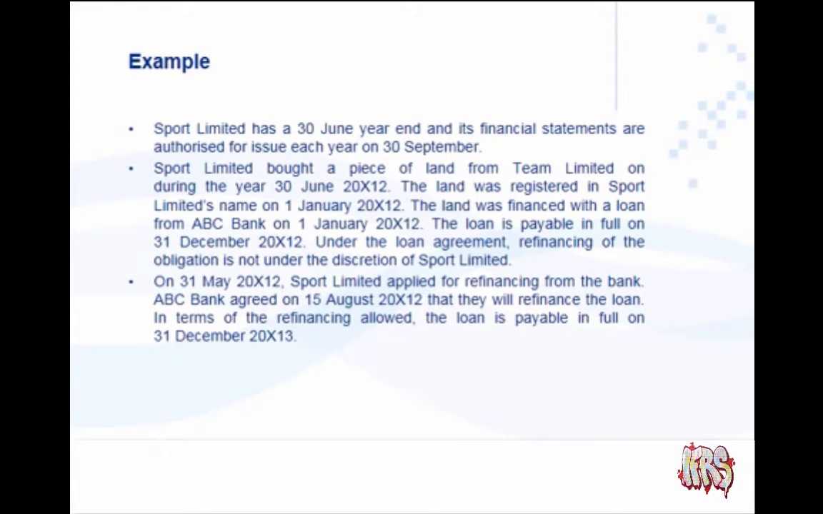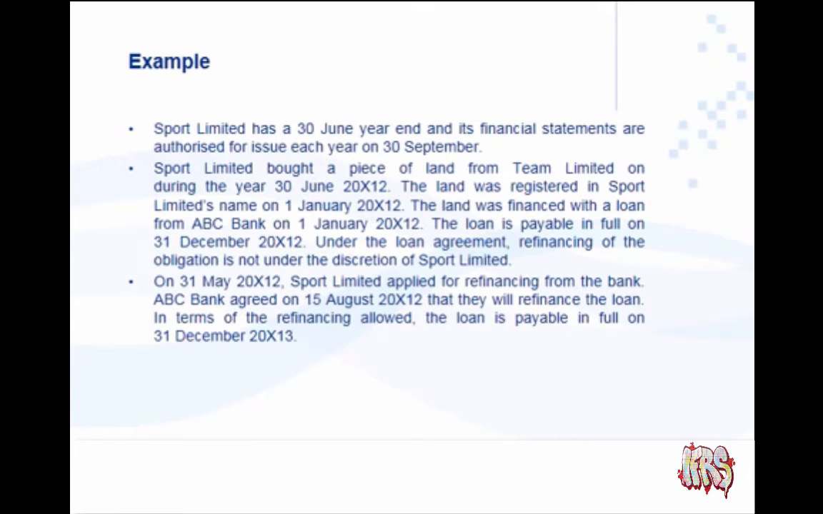And then they say, under the loan agreement, refinancing of the obligation is not under the discretion of Sport Limited. Okay, so what theory and what paragraph that we've done already triggers that for you? Okay, so which paragraph does this trigger? Then, on 31 May, Sport Limited applied for refinancing, but ABC Limited only agreed on 15 August 20x12.